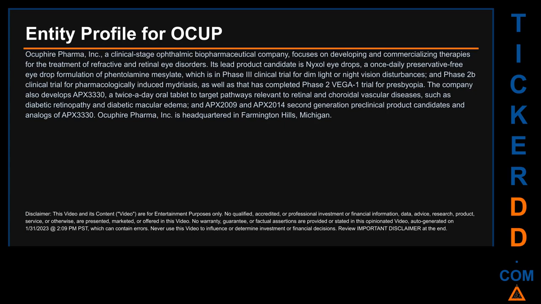The company also develops APX 3330, a twice-a-day oral tablet to target pathways relevant to retinal and choroidal vascular diseases, such as diabetic retinopathy and diabetic macular edema, and APX 2009 and APX 2014, second-generation preclinical product candidates and analogs of APX 3330. OCUP Pharma, Inc. is headquartered in Farmington Hills, Michigan.